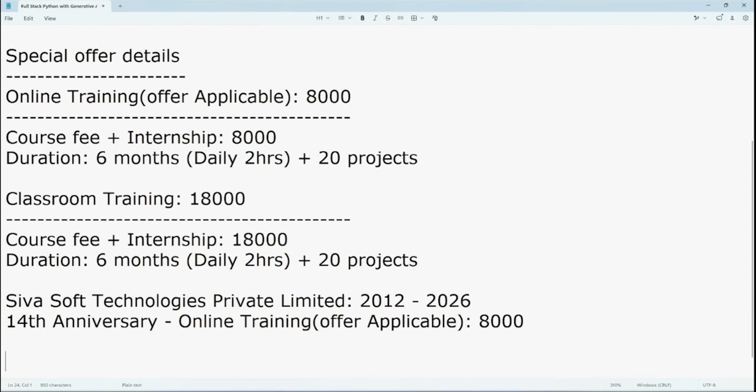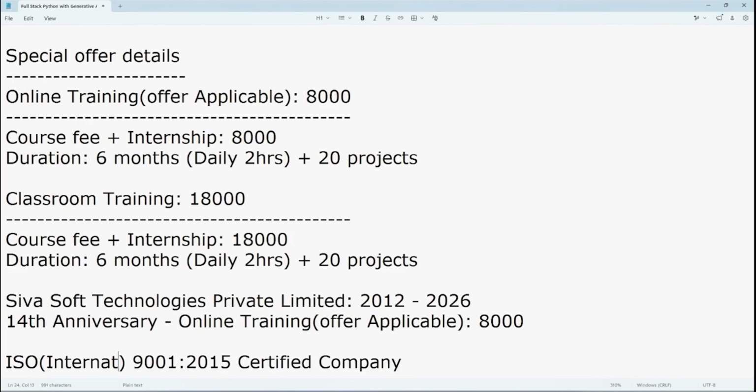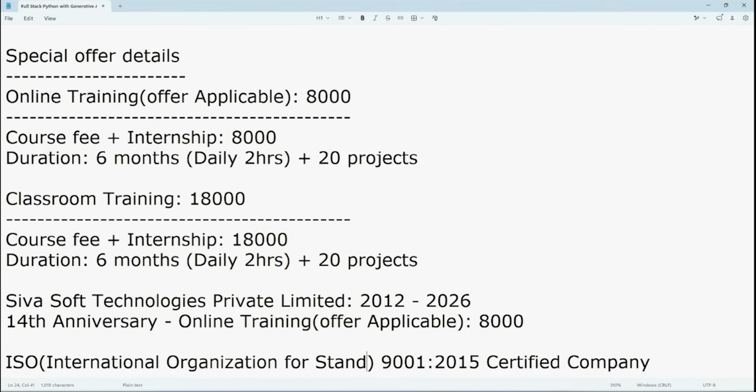Next, SIVASOFT is an ISO certified company, exactly ISO 9001:2015 certified. ISO stands for International Organization for Standardization.